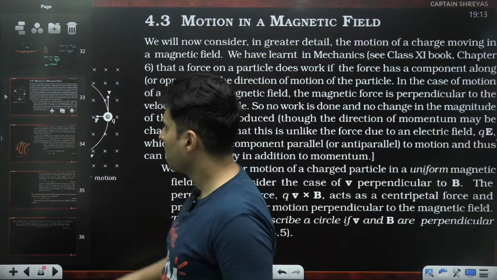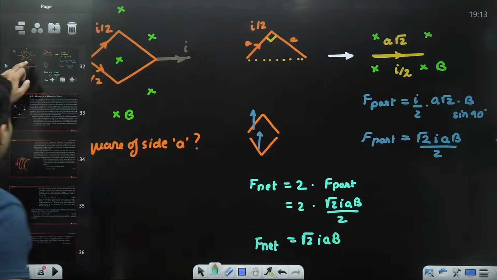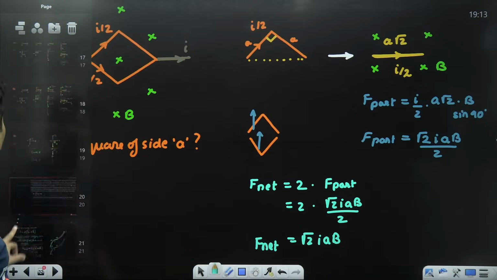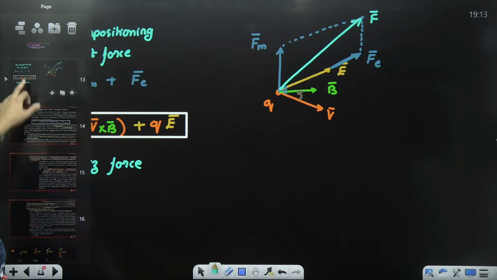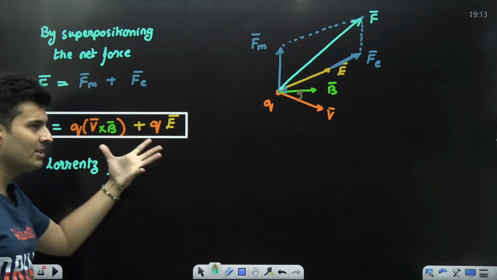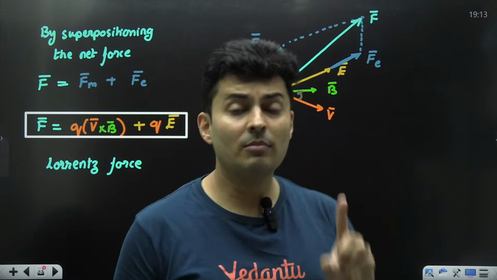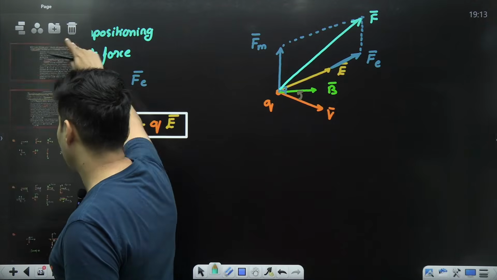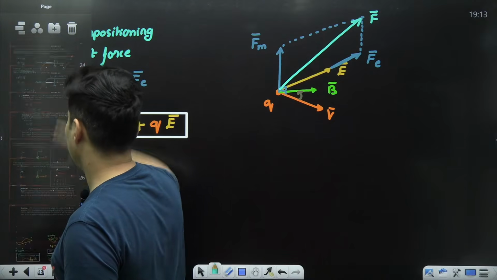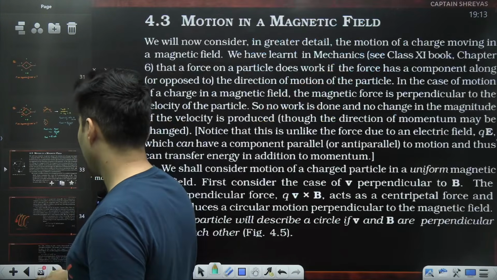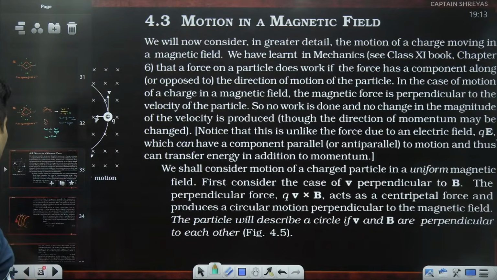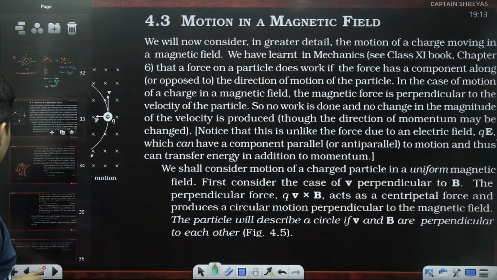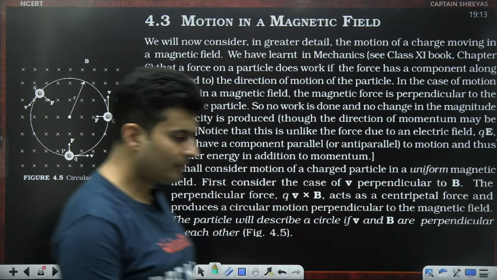Great. Now, let's come back to the force on moving charges, which we just studied some time back, the Lorentz force. And there are some special cases on this which you need to know, and you will see them regularly being asked in many examinations. So let's come back to that. That is what the next section is all about. They talk about motion of a charge in magnetic field and the different cases, and then there are problems on it. Let's start one by one.